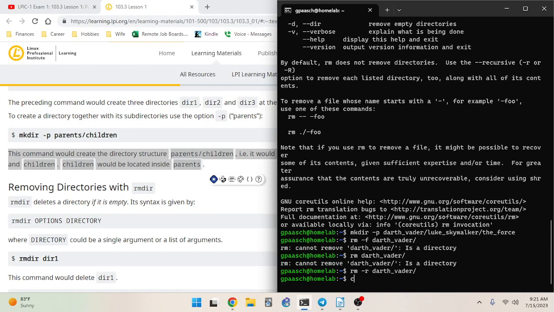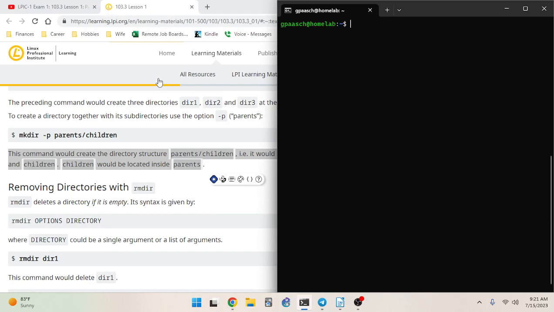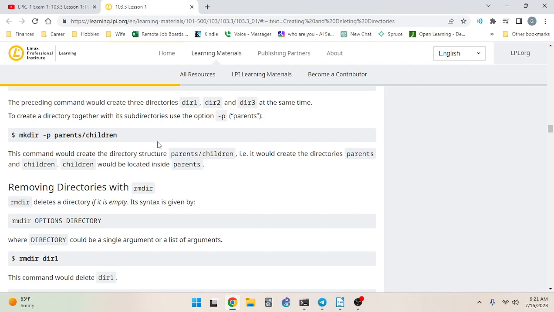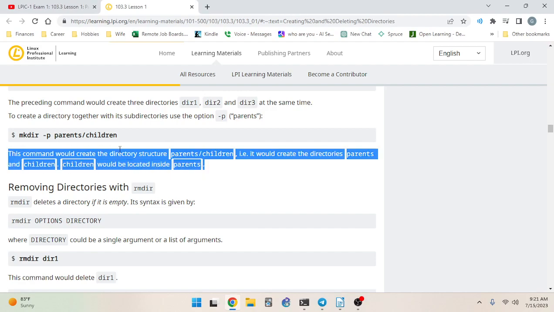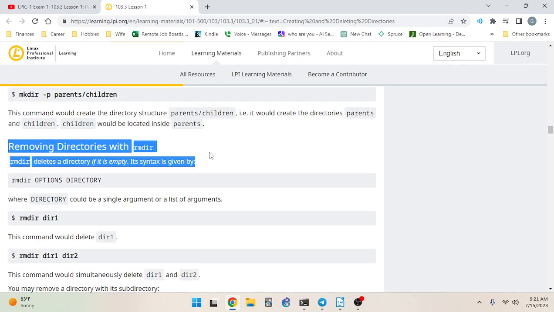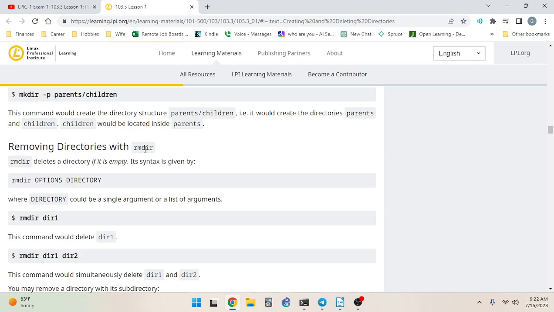In fact, it's definitely a better practice not to include the f, because if you try to remove the wrong file, it will let you do that if you do the -f. So leaving off the -f is generally better practice. All right, so removing directories with rmdir.